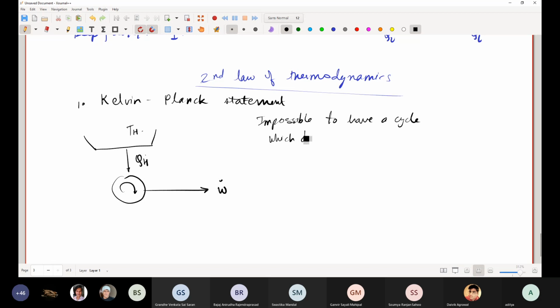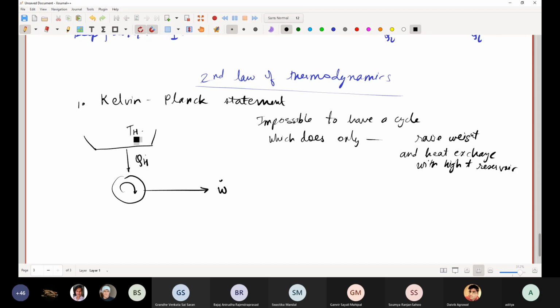and exchange heat with a single high temperature reservoir.